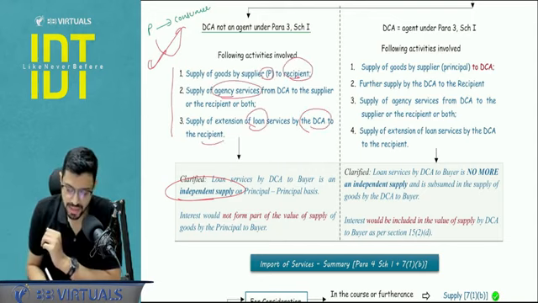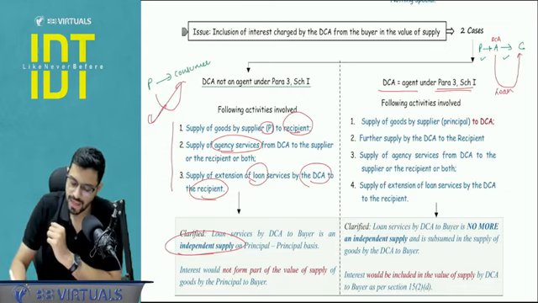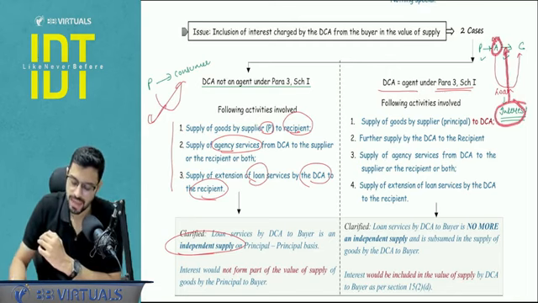But on the contrary, if the DCA is an agent under paragraph number 3, what is happening? Principal is selling to agent and agent is selling to consumer. This is a supply. Now in this case, if the consumer defaults, and that DCA is giving a loan to the consumer, and there is any interest with respect to that loan, can we still say that this interest and loan transaction is independent of the sale transaction? No. Now this particular interest will form part of valuation of goods by DCA to consumer.